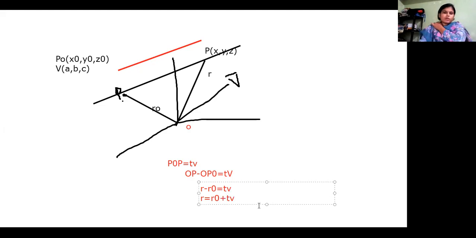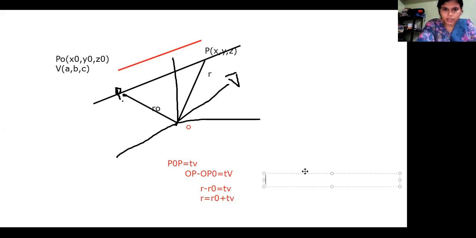Okay. Now if I want to write this in terms of coordinates, R is any vector, that is the distance OP. So R is a vector.